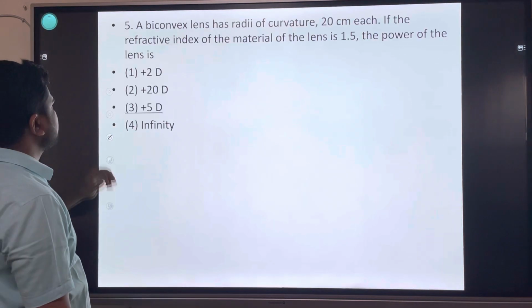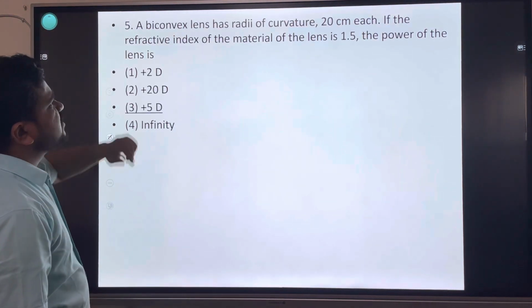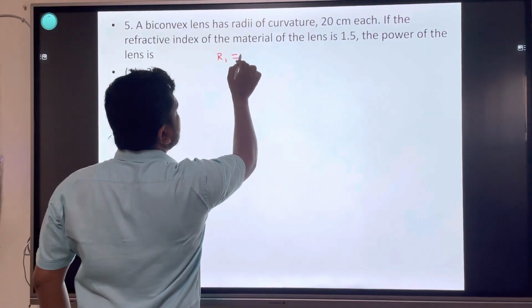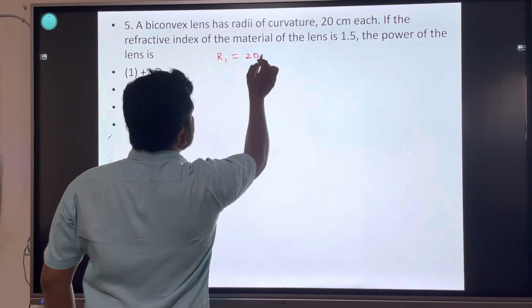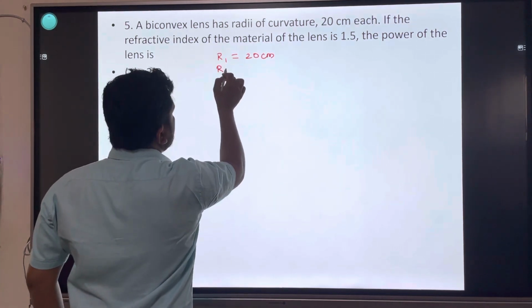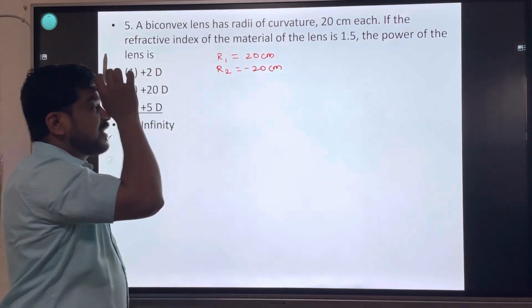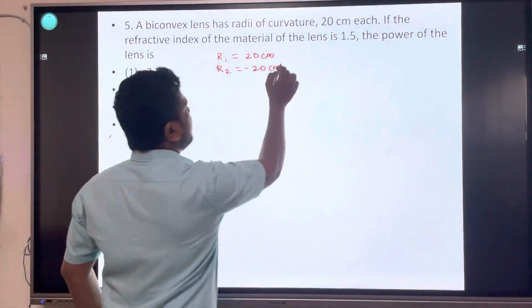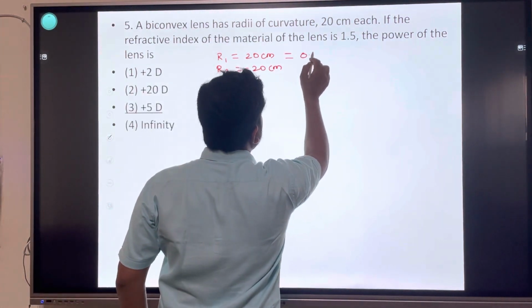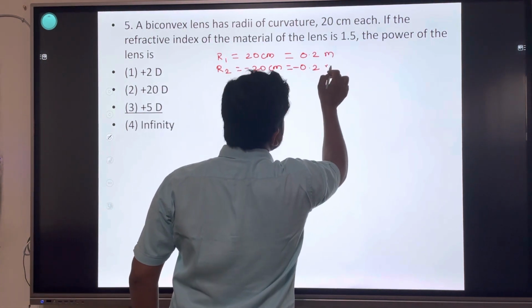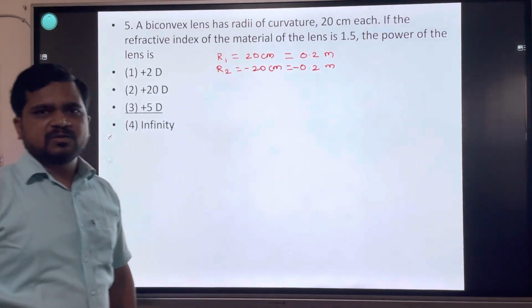Okay. Next one: a biconvex lens has radius of curvature, biconvex, double convex lens. R1 is 20 centimeter according to the rules. R2 is equal to, the second radius should be minus 20 centimeter. Convert to meters: 20 centimeter divided by 100 is 0.2 meter.